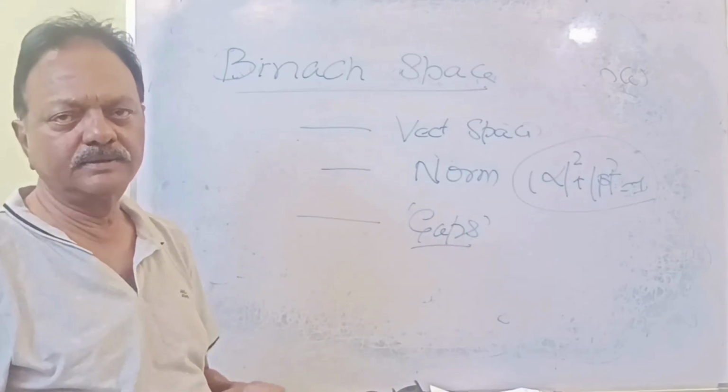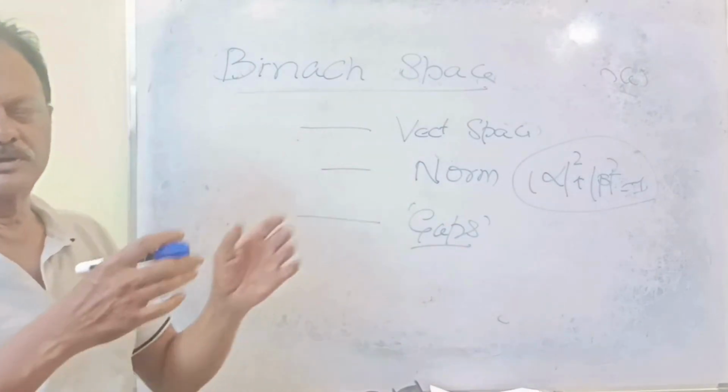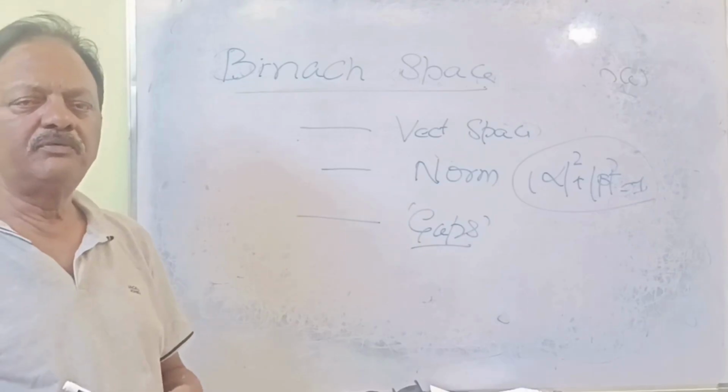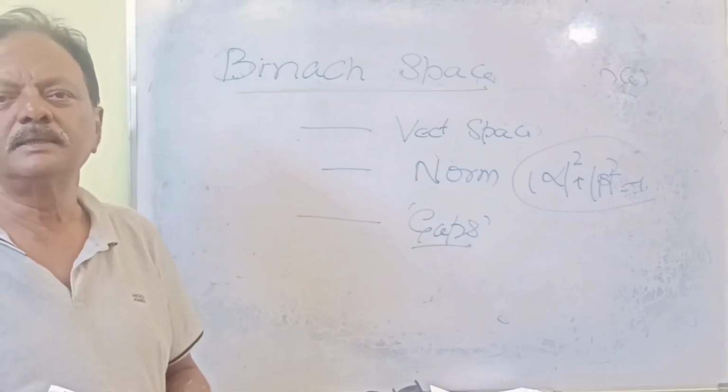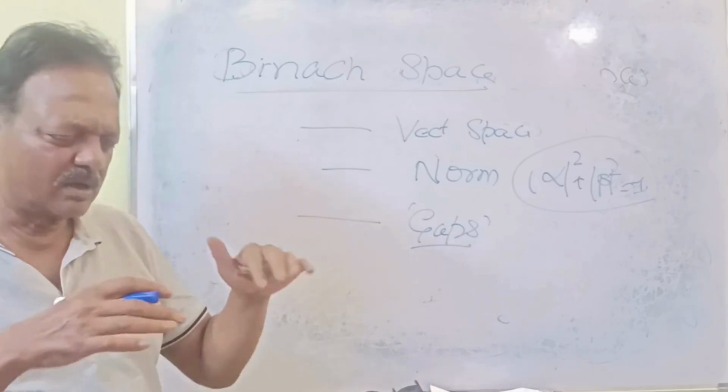For example, say roads, vehicles are passing or people are walking. What are the roads? If roads are not yet developed or properly done, then there will be stones or holes.